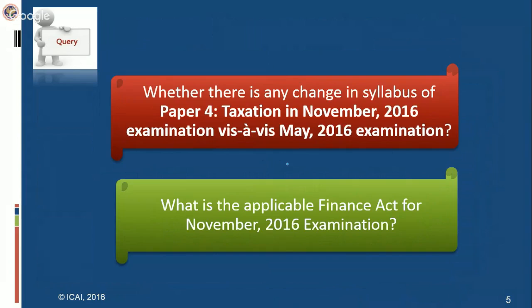So you can see that in each consecutive attempt, the applicability of notifications and circulars is changing, but in 2 consecutive attempts of a particular year, the applicability of the Finance Act remains the same. Because this is very important, before starting your studies, you should be very clear about what all is applicable for you. In case you go through something which is not applicable for you, that is a big blunder which you can commit.